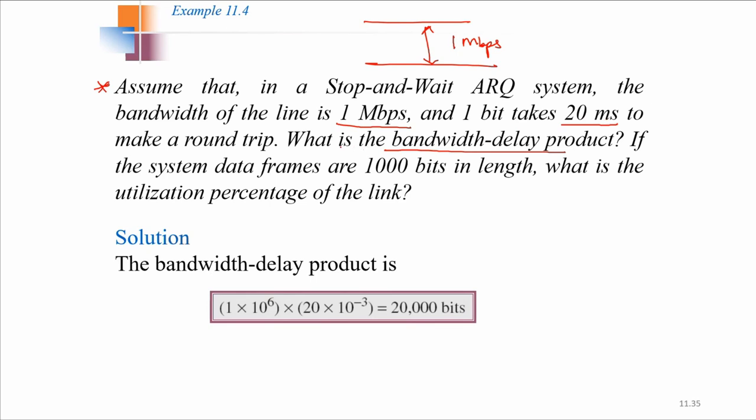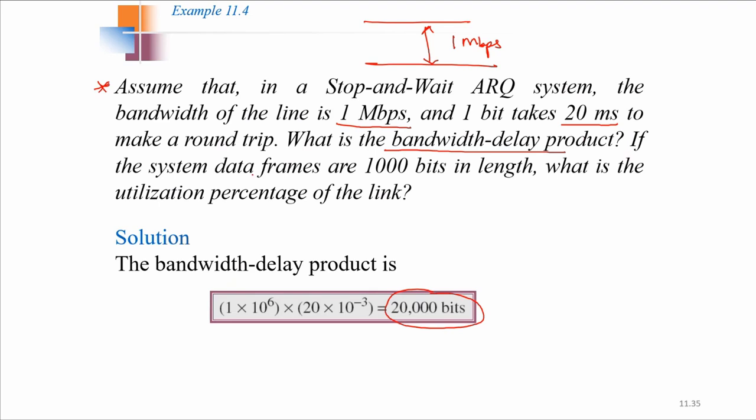So here, what is the bandwidth delay product? The bandwidth is 1 Mbps and the delay is 20 millisecond. So 1 Mbps multiplied by 20 milliseconds: 1 into 10 power 6 into 20 into 10 power minus 3. That comes out to be 20,000 bits. So this is the bandwidth delay product.